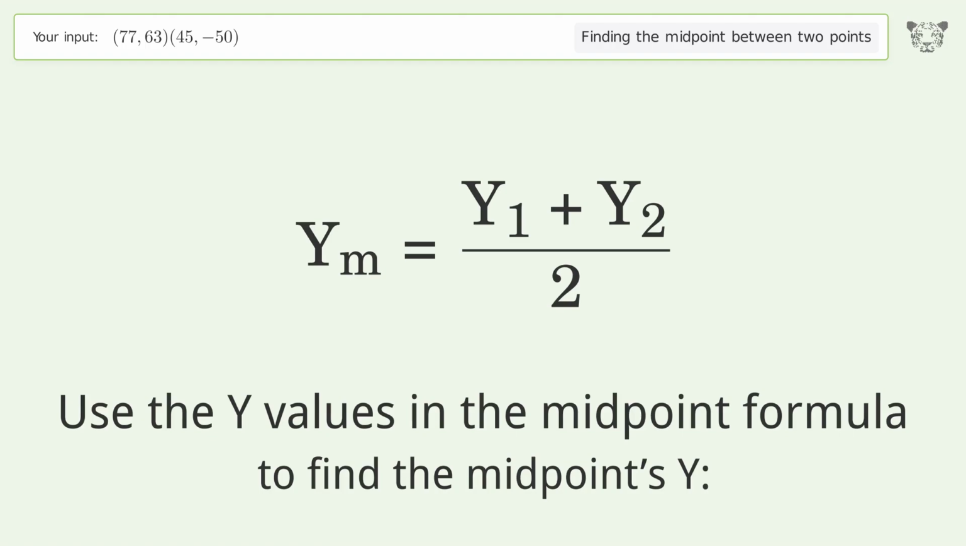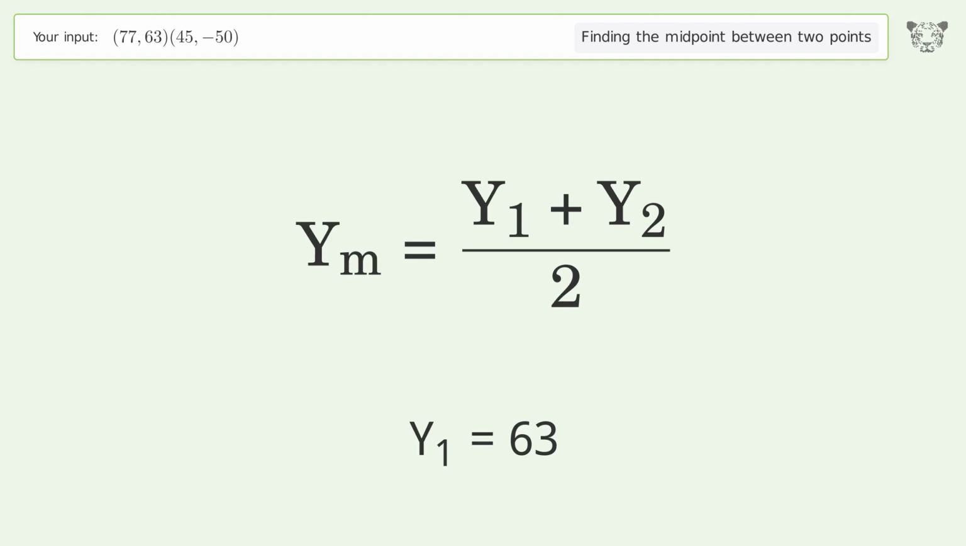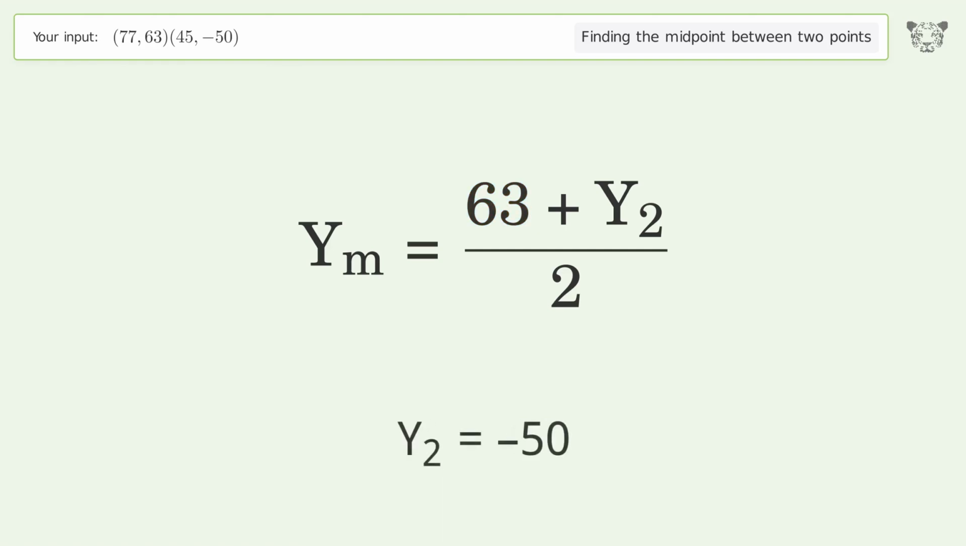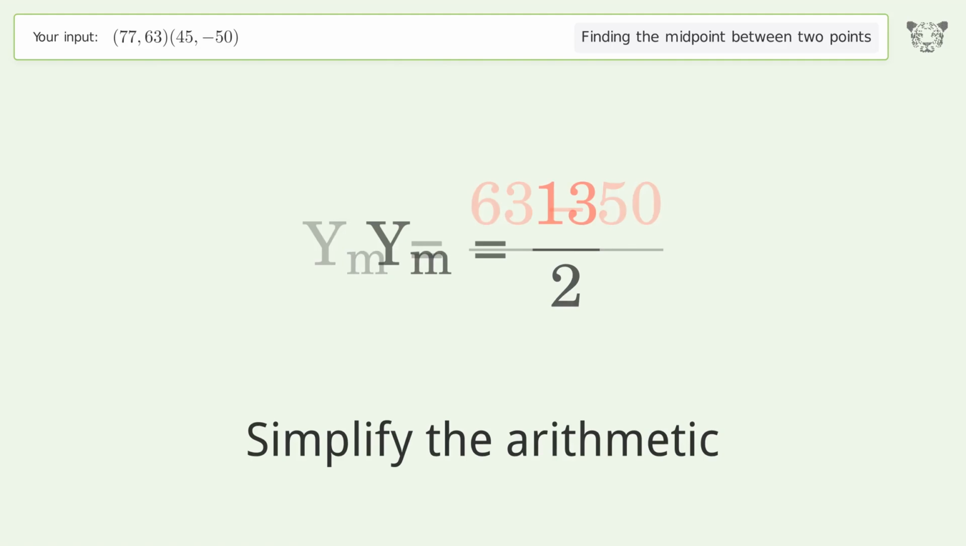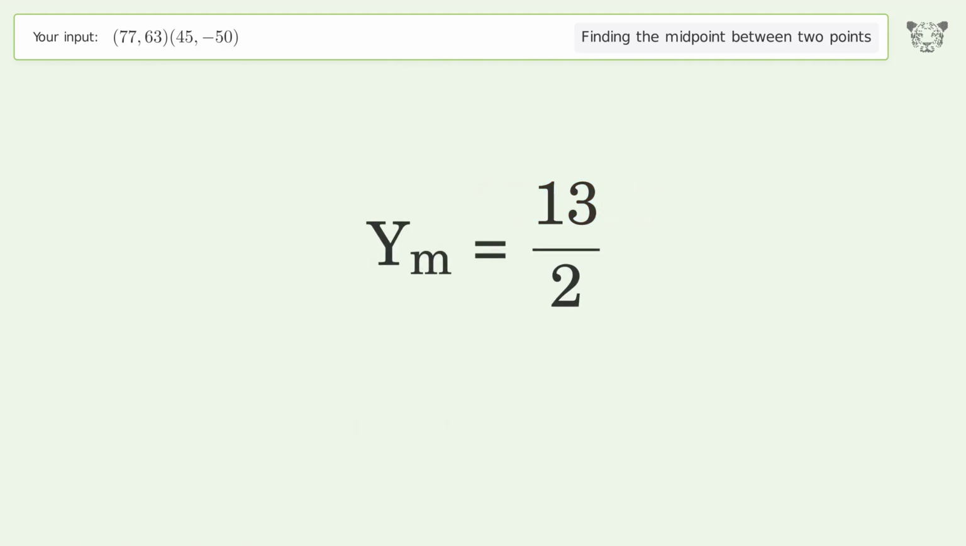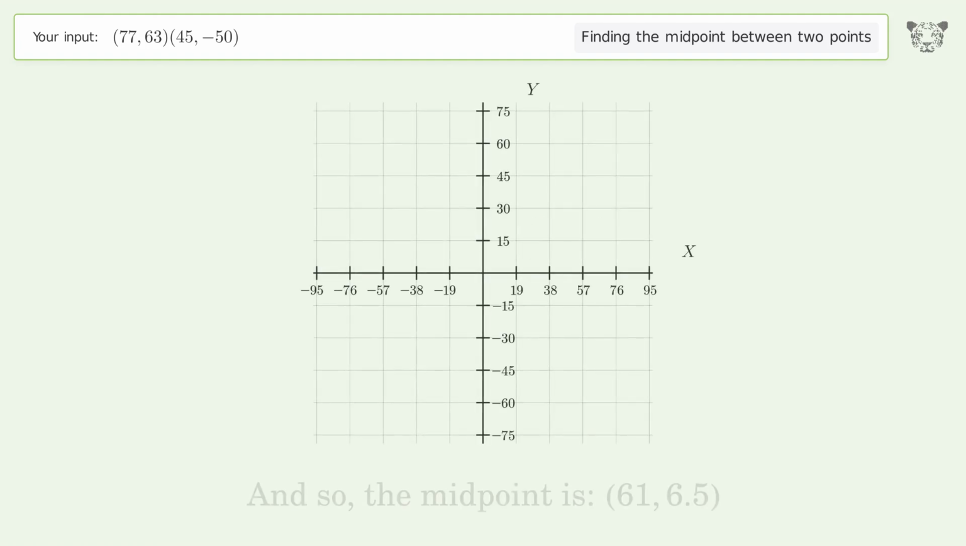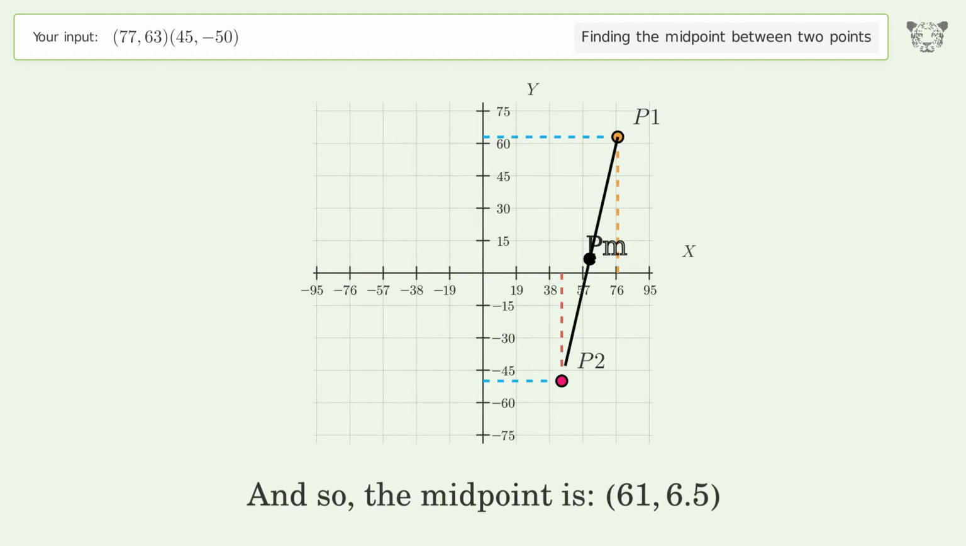Use the y values in the midpoint formula to find the midpoint's y. y1 equals 63. y2 equals -50. Simplify the arithmetic. And so, the midpoint is 61, 6.5.